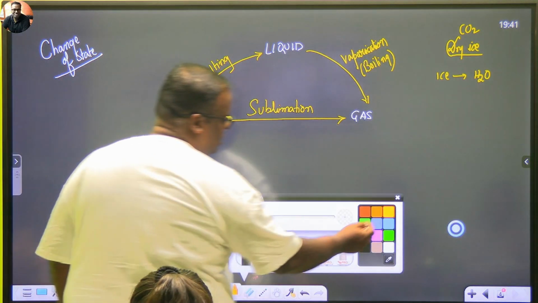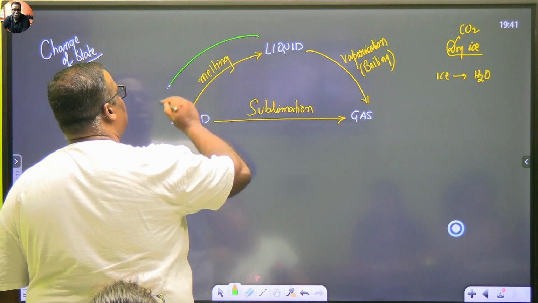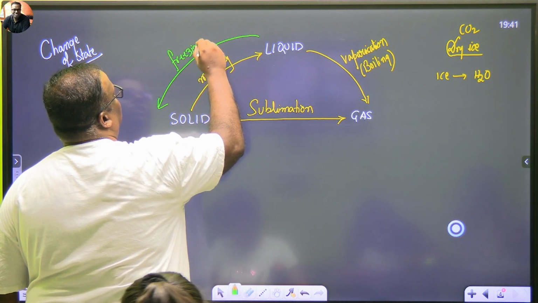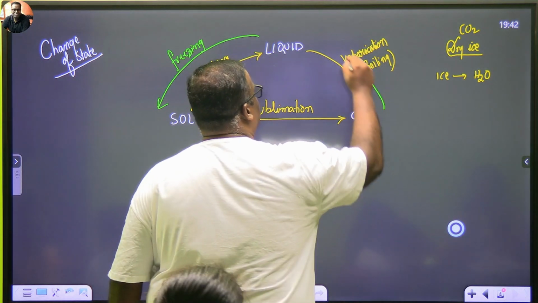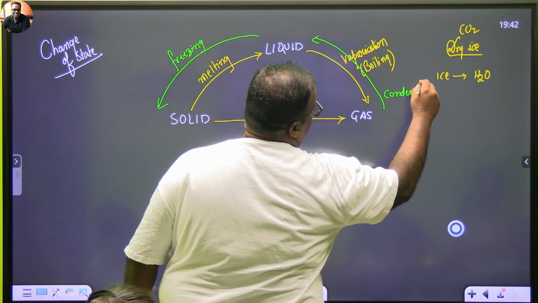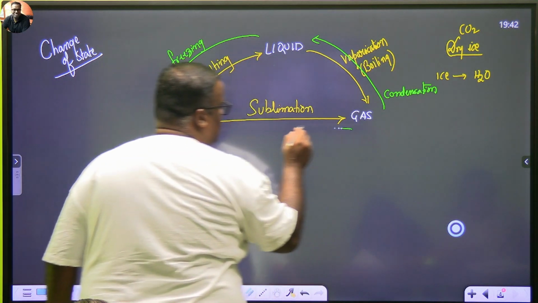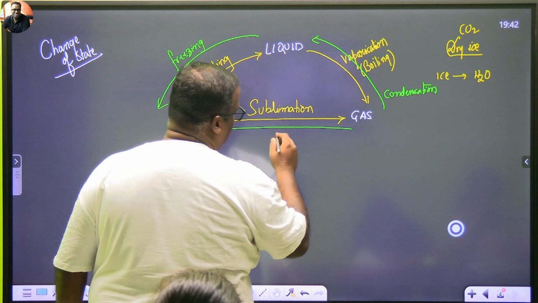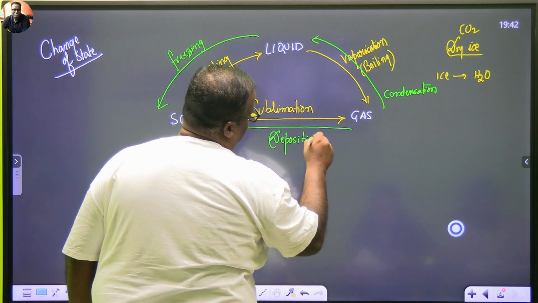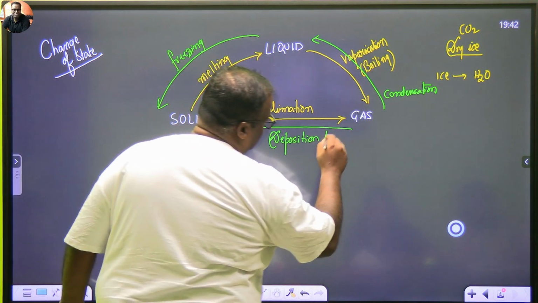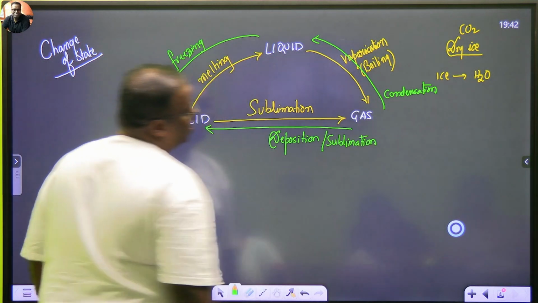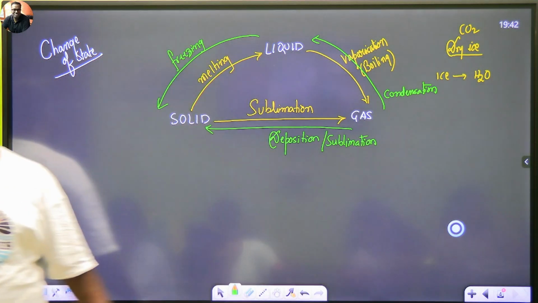Let's see the reverse process. What is the reverse process? Liquid changing back to solid. What is it known as? Freezing. Okay, this is known as freezing. And gas becoming liquid is known as condensation. And gas becoming solid. In some books, this also will be written as sublimation, but the right word is deposition. We have to study this whole thing in much more depth.